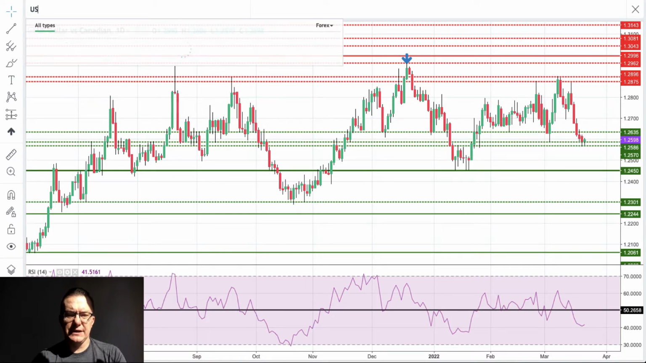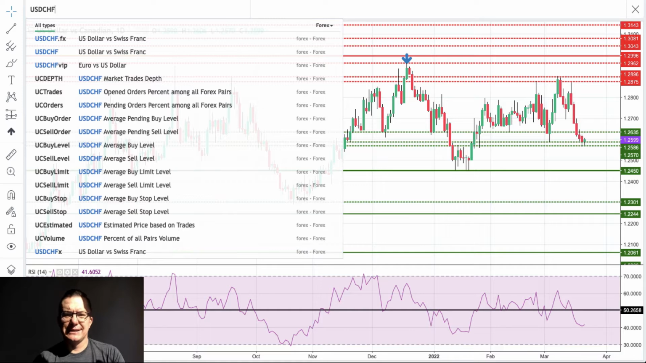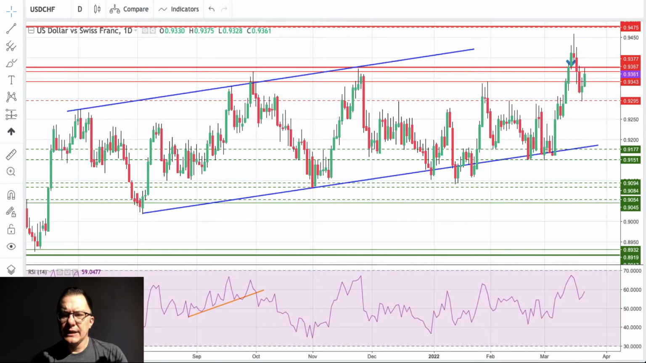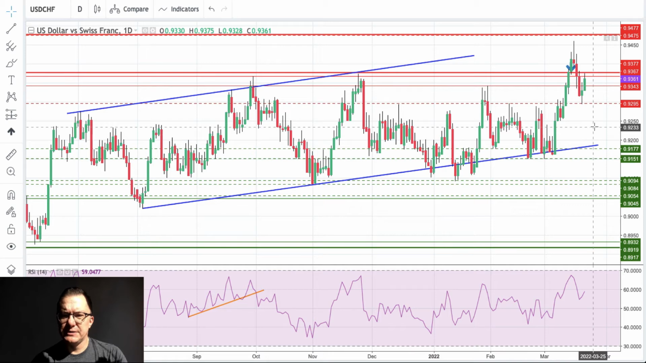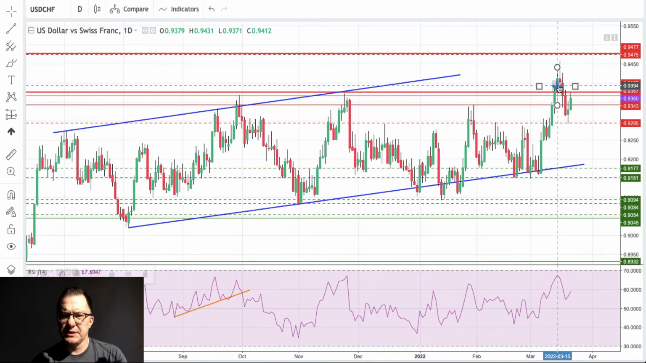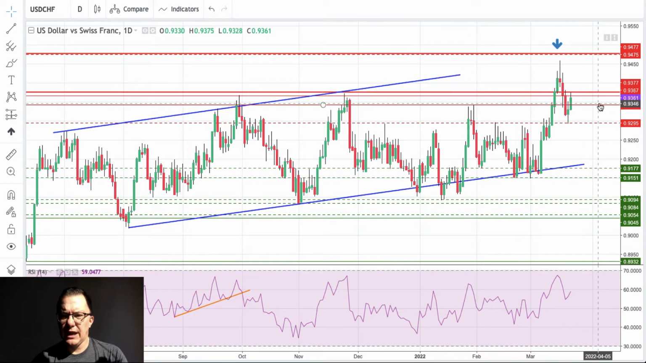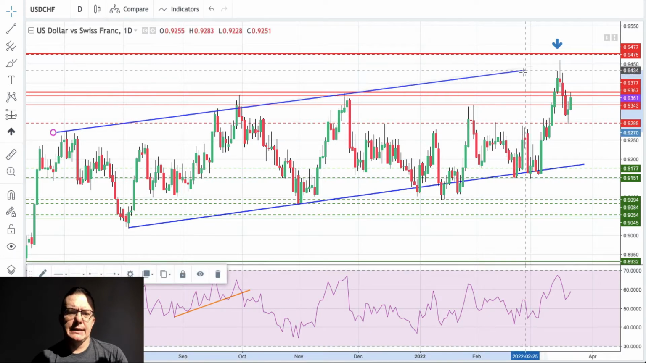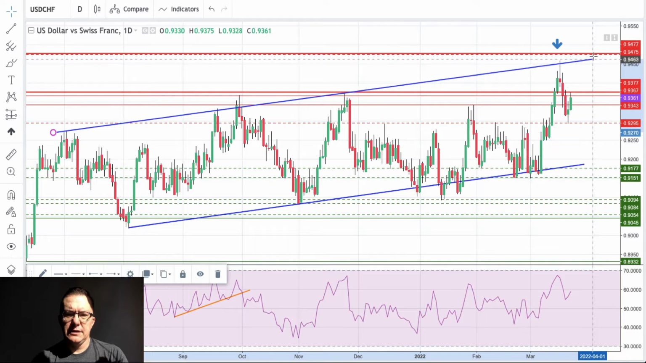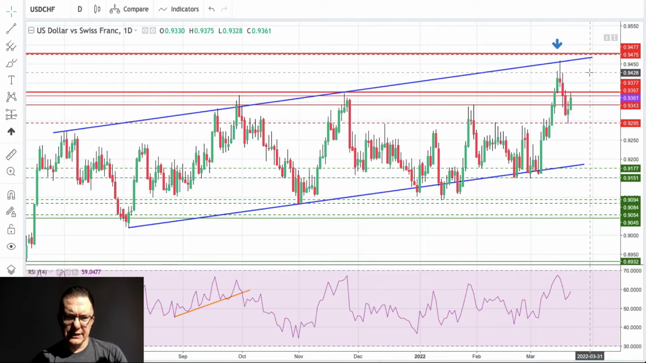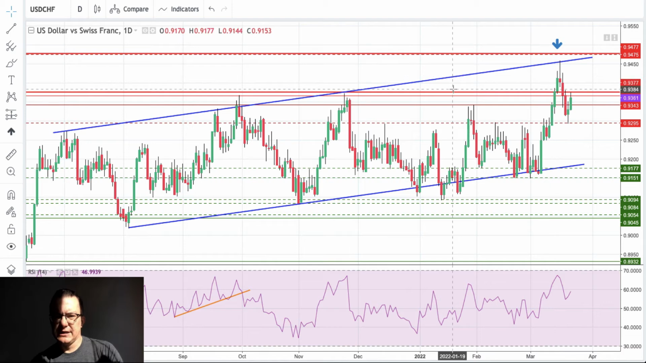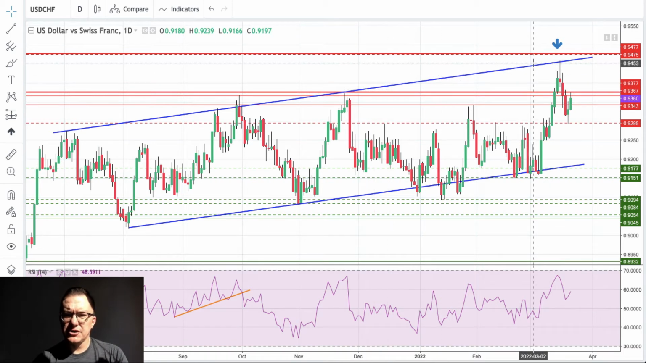Let's take a look at the Swiss franc in form of the US dollar to the Swiss franc daily chart. The daily time frame chart of the US dollar to the Swiss franc looks very promising for bulls, because we got a breakout above the range. The upper level was 0.9367, and right now we are breaking higher. If I'm not a little bit ahead of myself, it looks like this is the top of the range of the overall corrective move to the upside.